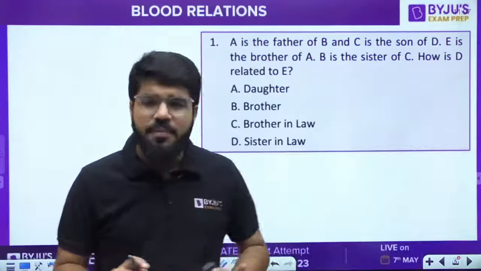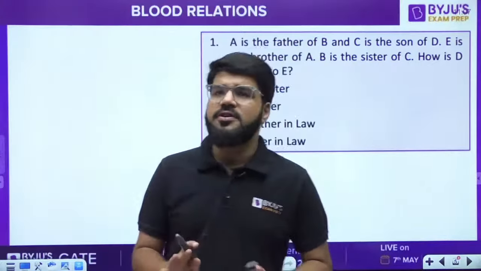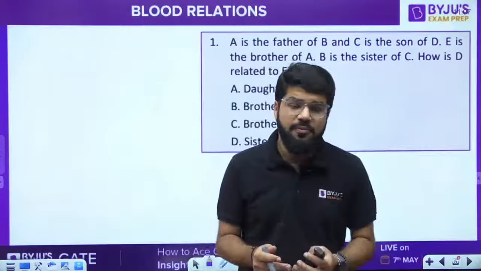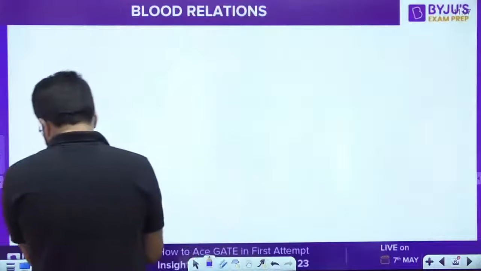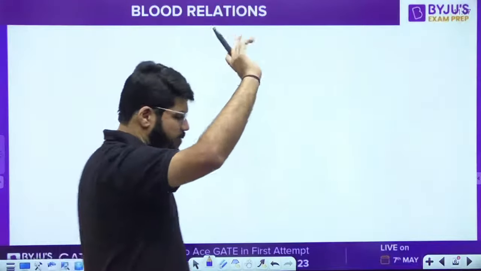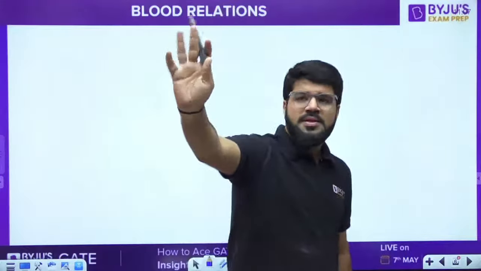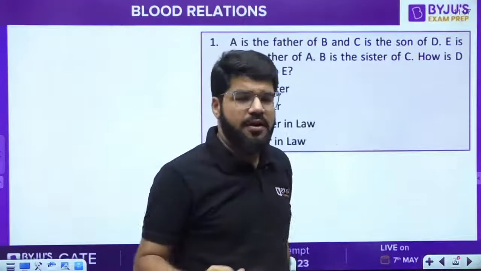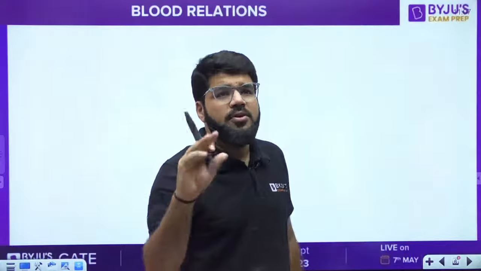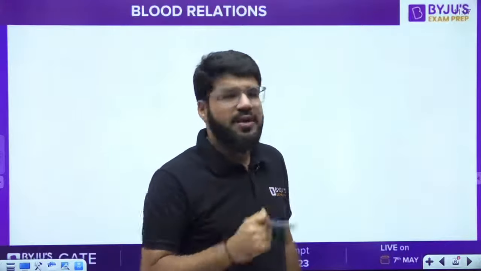So guys, whatever may be the question of blood relation, I'll tell you the first simple approach. You might already be aware of it because you have prepared for GATE, but as part of revision, let me tell you the simplest way to deal with blood relation questions. The question can be direct, given the relation A is this, B is this, etc. Some questions can have the words jumbled up. I'll show you that case also.